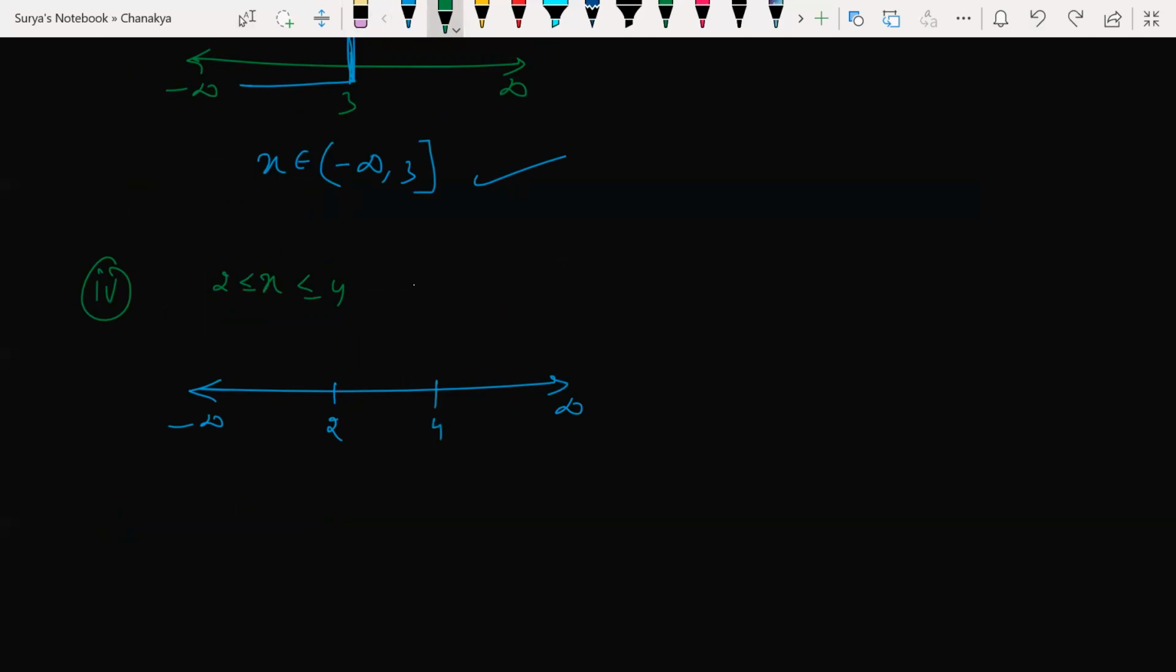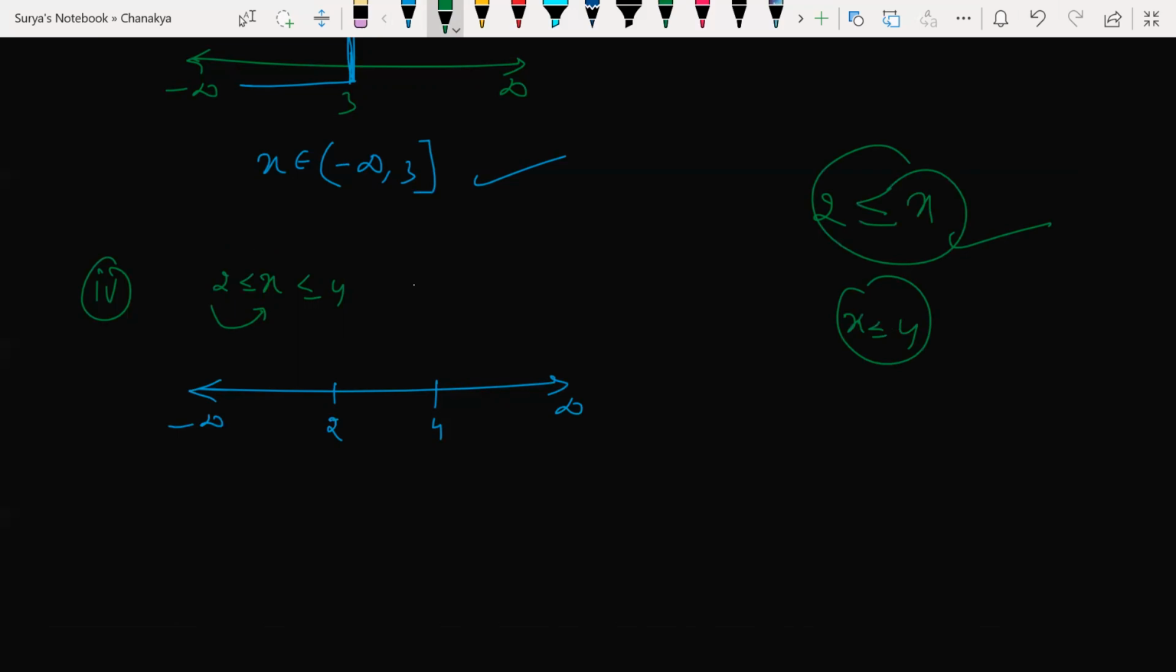First of all, let us take 2 less than x, that is x greater than 2. Here we are including 2, less than or equal to given. So 2 less than or equal to x, and x less than or equal to 4 I have. Look at this. First, let us find the solution region of 2 less than or equal to x.